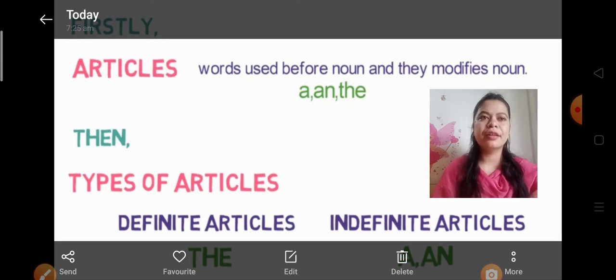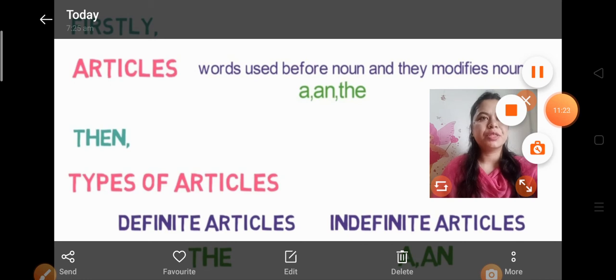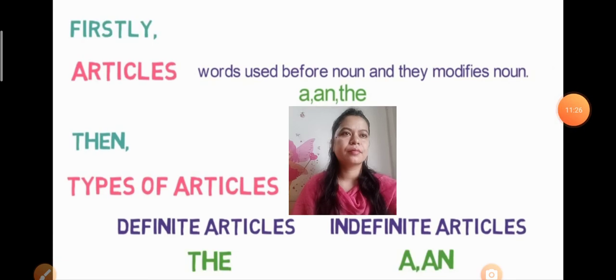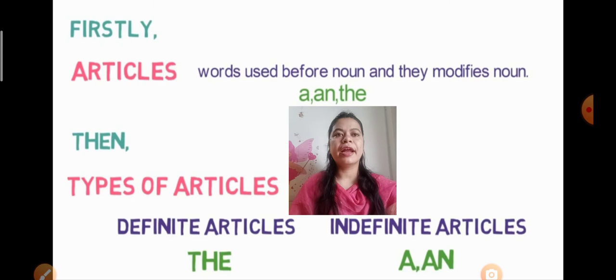After that we learned where we use the and where we use a or an. If the thing is specific, fixed or definite, we use the, and if the thing is not specific, we use a or an. And we saw many examples also of where we use a and where we use an. This is all we learned today. Now you also practice this topic. It's lesson number 3 of your grammar book. See the examples given in the book, practice it, find more and more words starting with a and an, and try to understand where we are using a and where we are using an.